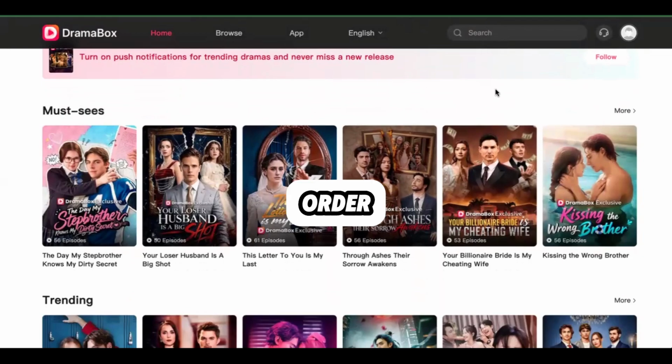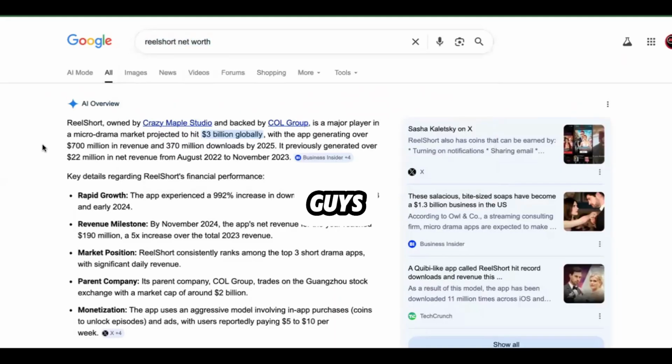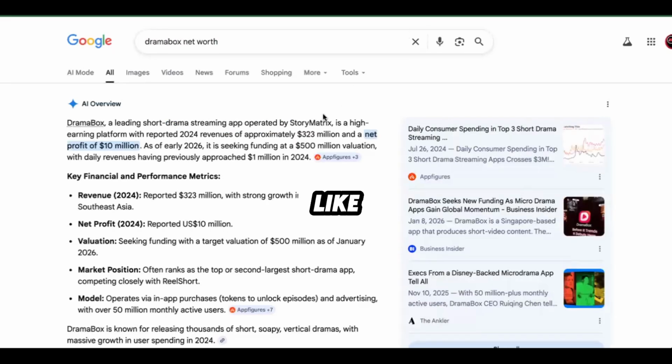Now, you want a proven system. And first, in order to know what's proven, you need to know what's making money. So if we come over here to Google and you search ReelShort net worth, I'm pretty sure just like you guys, I've only been seeing ReelShort for a couple of years. Look at this. They are worth $3 billion globally. They started in 2022. What if you could be worth billions in just a couple years? Or, even if you can get a slice of the pie off of that, because I ain't trying to sit here and promise you any type of earnings like that, because I can't.